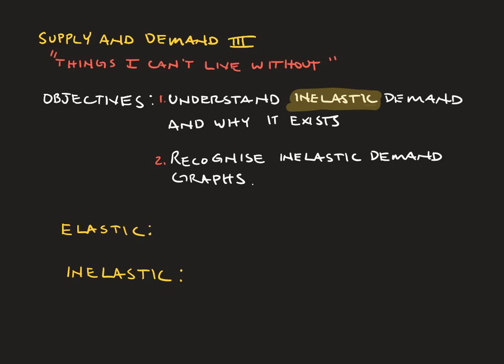Starting with the basics, the English behind these words, if we think of an elastic, most of you are going to think of a rubber band that's very stretchy. An elastic by its nature means that it is stretchy or that it can change. The opposite, of course, will be true if we say something is inelastic. It means that it just doesn't change. It seems almost like it is fixed or stuck in one place.